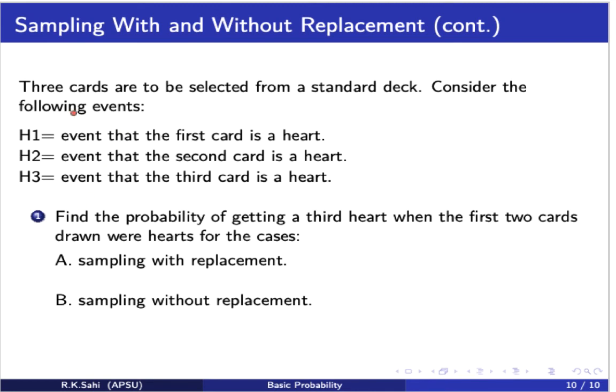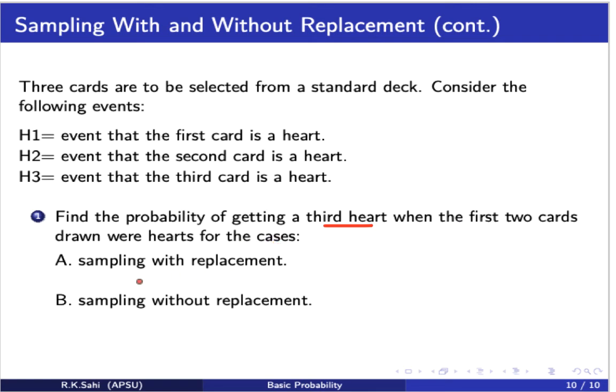Now we're going to select 3 cards from a standard deck of cards. H1 is the event that the first card is a heart. H2 is the event that the second card is a heart. And H3 is the event that the third card is a heart. So that means you're drawing 1 card at a time. Now we'd like to find the probability of getting a third heart when the first 2 cards drawn were hearts also.